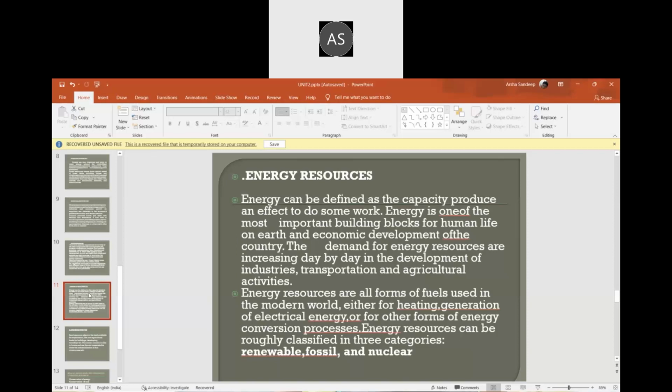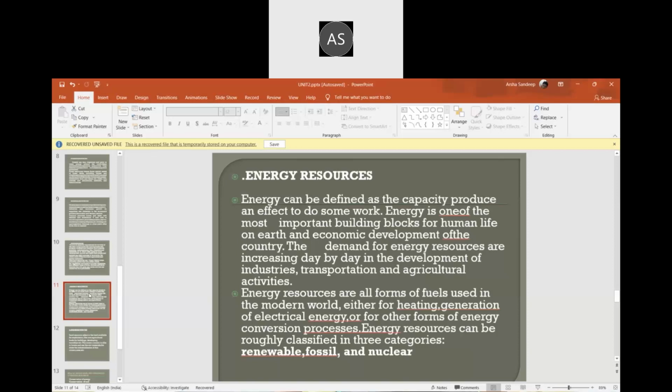We need electricity, and electricity is produced from energy. It may be wind energy, solar energy, or water energy. These we get from nature: wind, water, and solar energy from the sun. So we get all these things from nature.